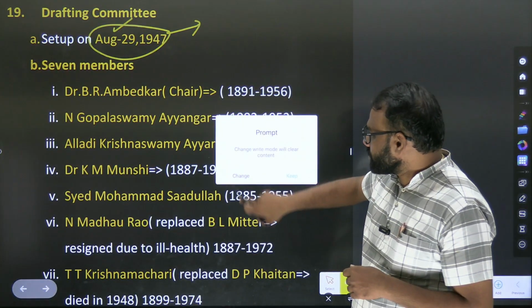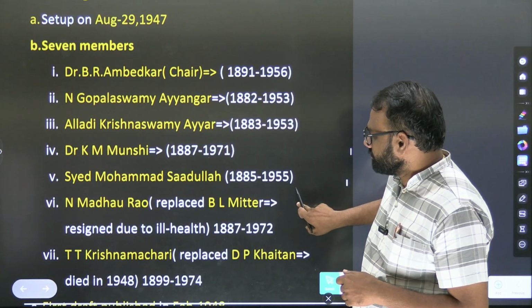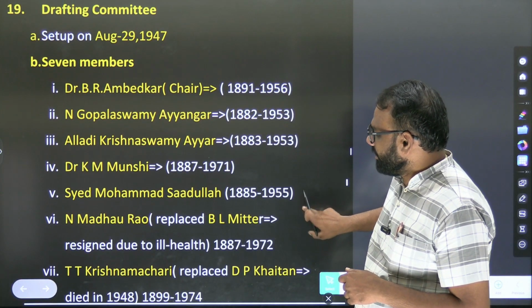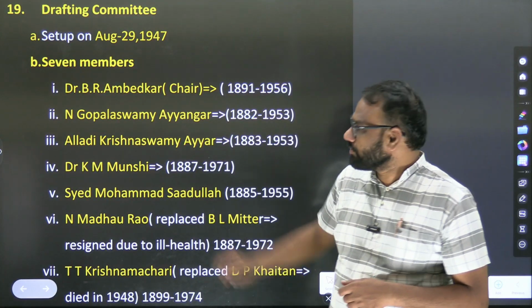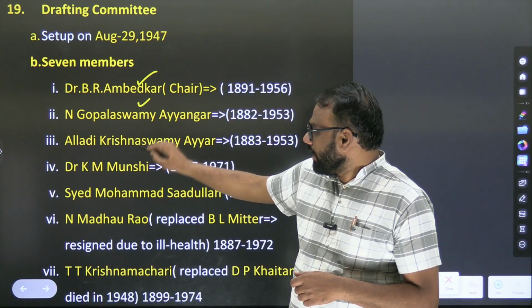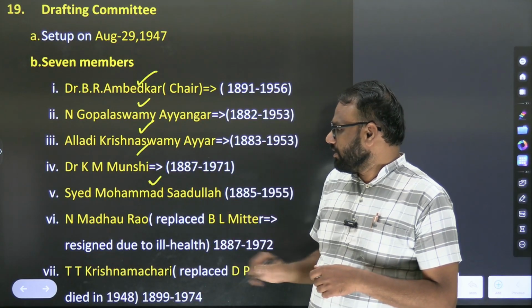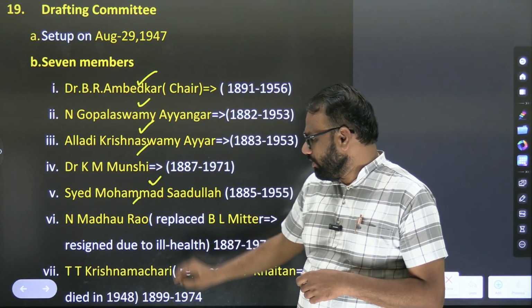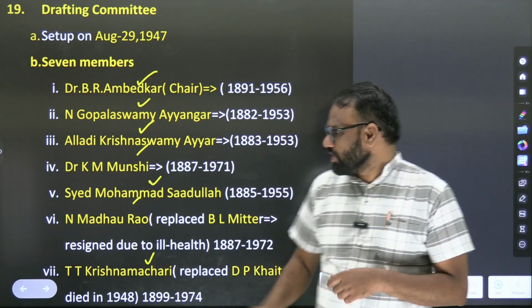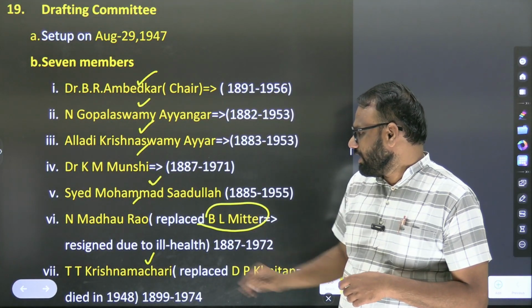So there were 7 members who were part of the drafting committee. Who are they? Dr. B.R. Ambedkar, N. Gopalaswamy Iyengar, Alladi Krishnaswamy Iyer, Dr. K.M. Munshi, Syed Mohammad Sadadullah, N. Madhav Rao, T. Krishnamachari. So N. Madhav Rao was replaced by B.L. Mittal, who resigned due to ill health.